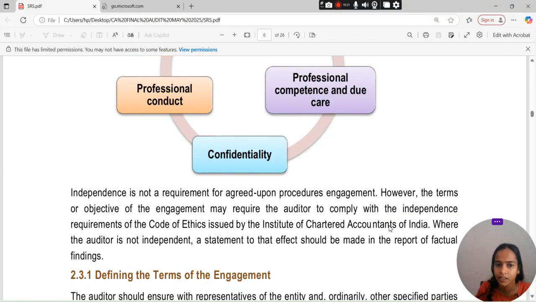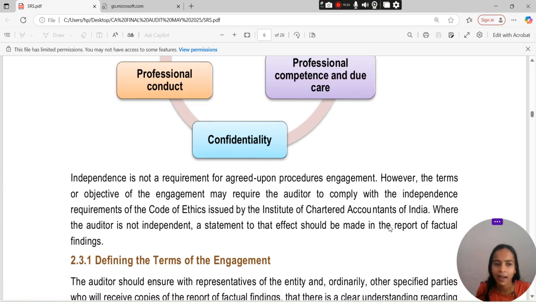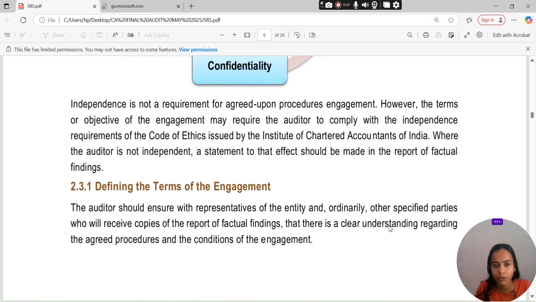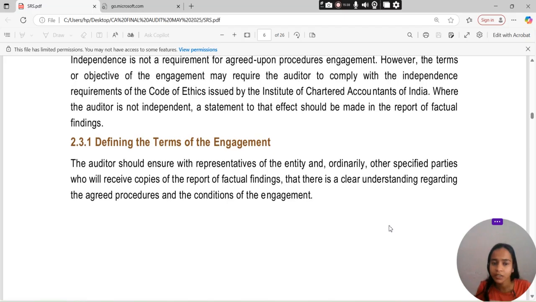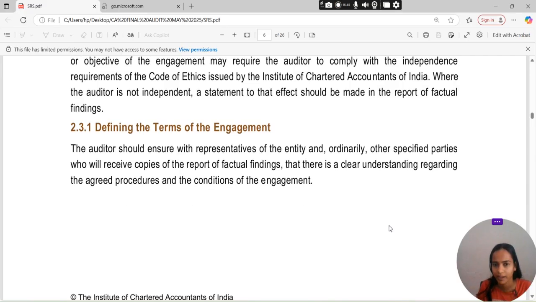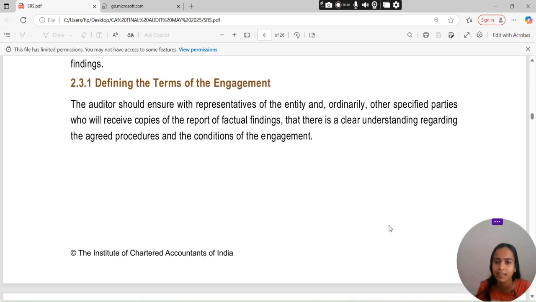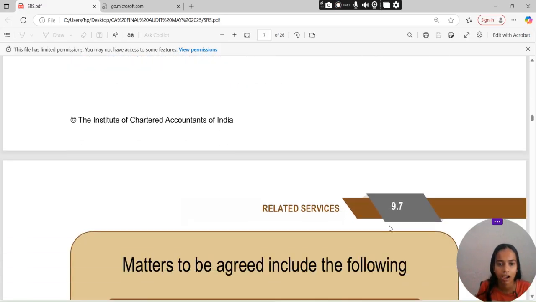However, the terms or objective of the engagement may require the auditor to comply with the independence requirements of the Code of Ethics issued by the Institute of Chartered Accountants of India. Where the auditor is not independent, a statement to that effect should be made in the report of factual findings. Defining the terms of engagement: the auditor should ensure with the representative of the entity, and ordinarily other specified parties who will receive copies of the report of factual findings, that there is a clear understanding regarding the agreed upon procedures and the conditions of the engagement.